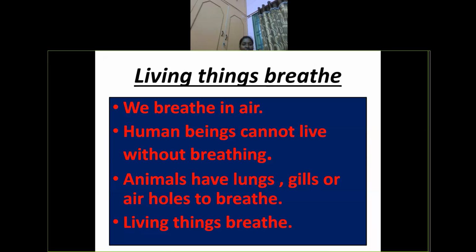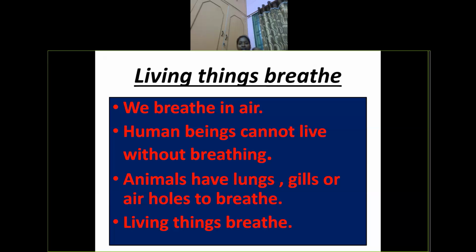Next, living things breathe. Just imagine, even if you hold your breath for one minute, it will give some difficulties. So we need to breathe. All the living things need to breathe. So we breathe air. Human beings cannot live without breathing, isn't it?